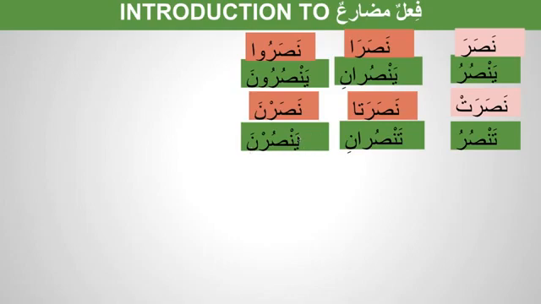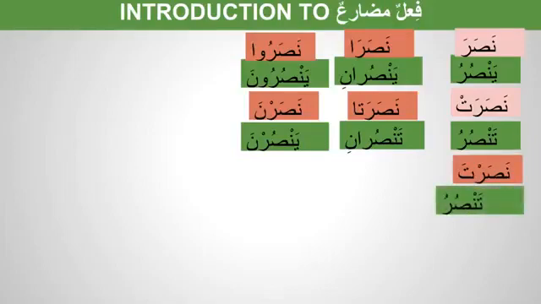Yansurna. And for hunna we use ya. So huma we use ta, and here we use ta, but hunna we use ya. So you have to remember this. Sometimes it can be confusing when you're learning first. So anta nasarta will be tansuru.